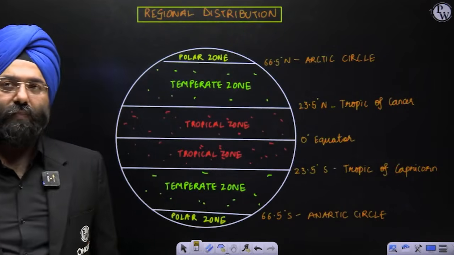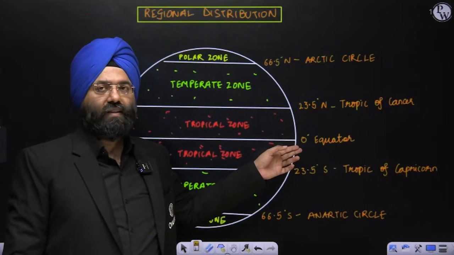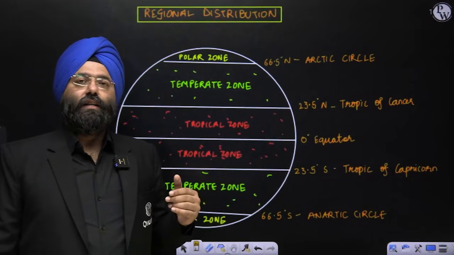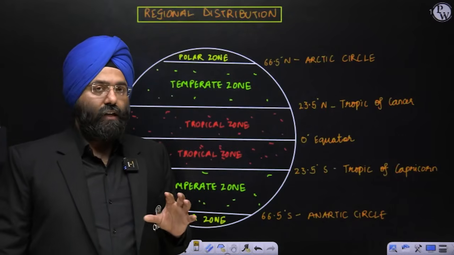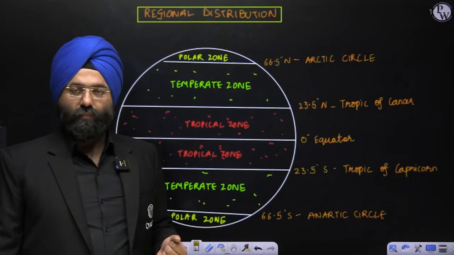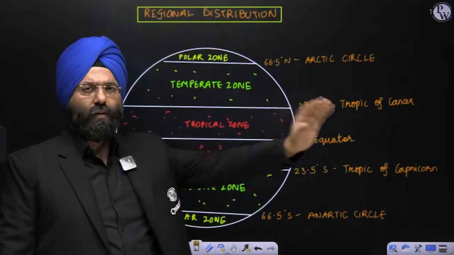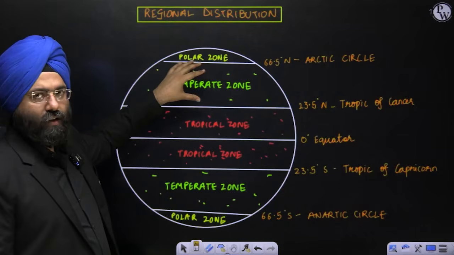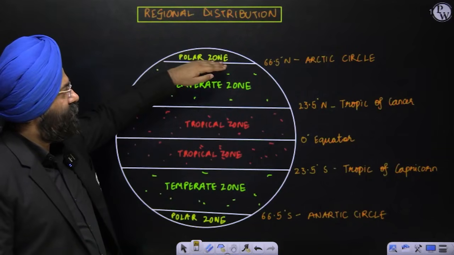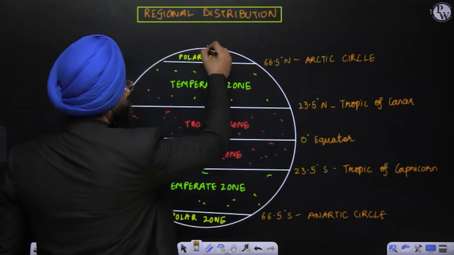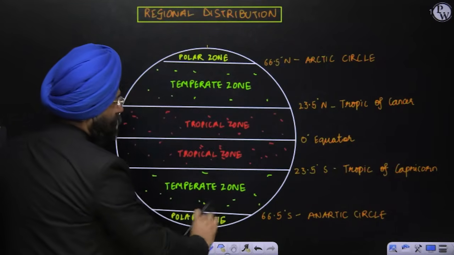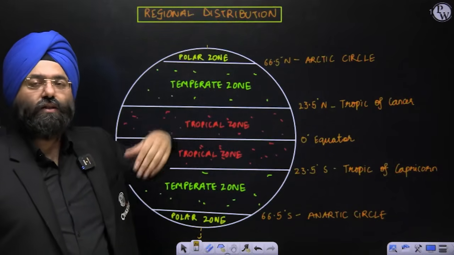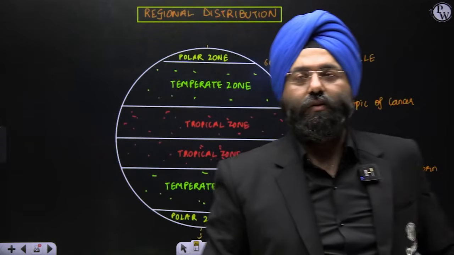Let me make it very clear that it is not exactly the equator which has the maximum temperature, because close to these regions you will have relatively higher temperature and insolation, since at the equator the cloud cover is also very high. Clear? But leaving that apart, because this is a simple classification, this is known as the tropical region. This is known as temperate, a colder region. The polar zone is from 65.5 degree to the North Pole and 65 degrees south to the South Pole. It has the lesser, or the least, temperature. So this is the regional distribution with respect to temperature.